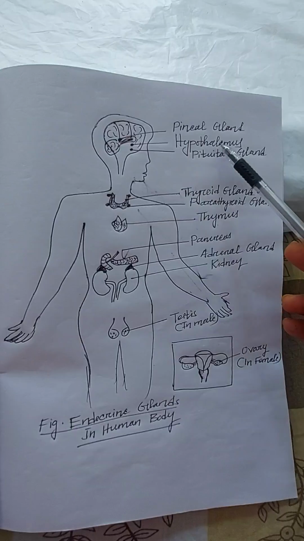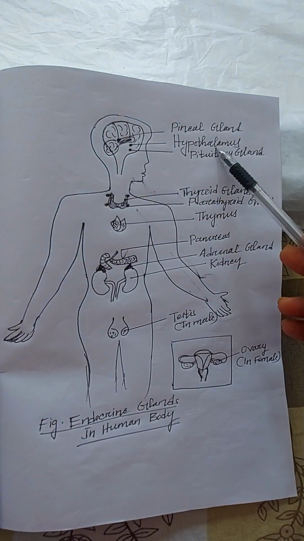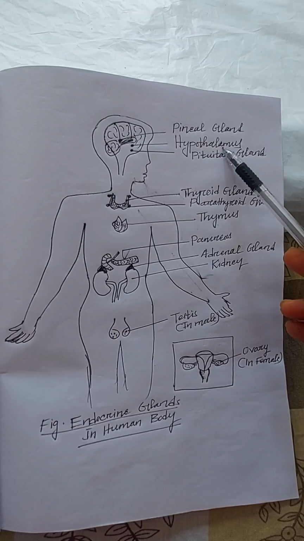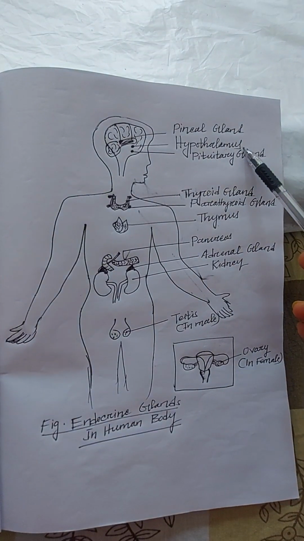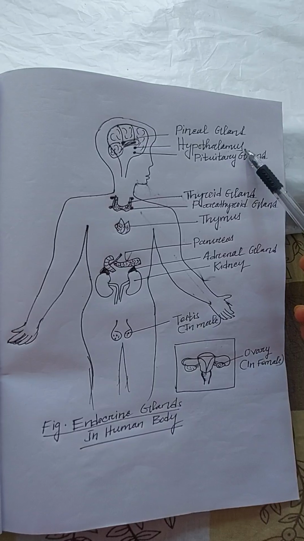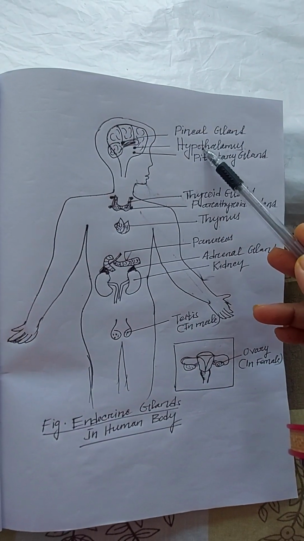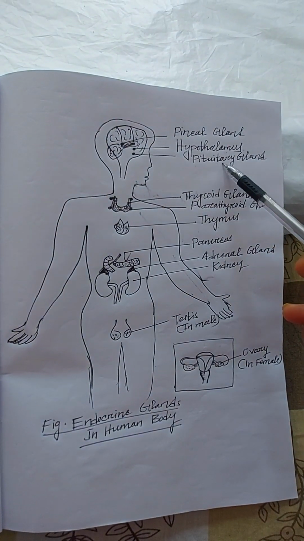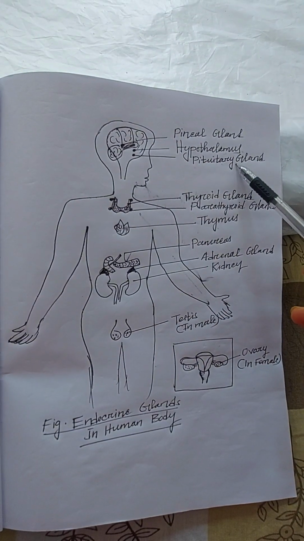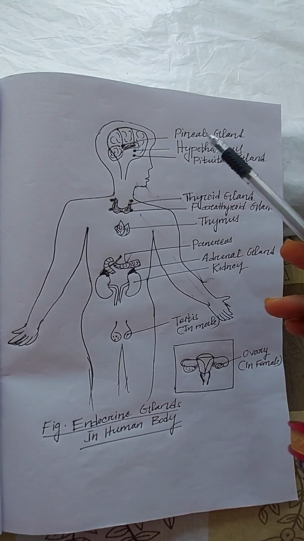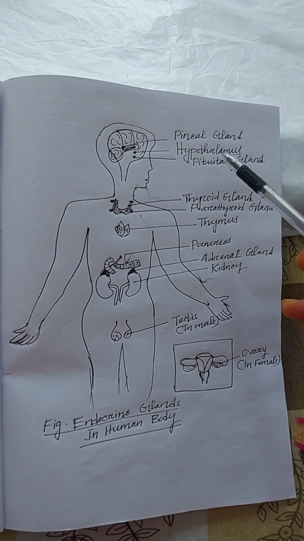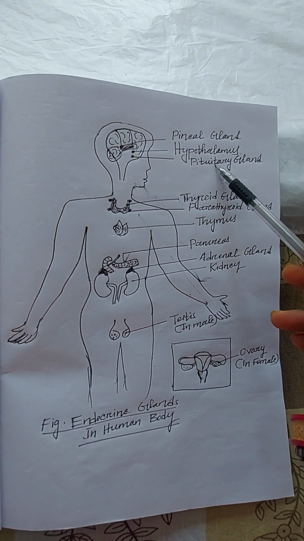So what are the functions? First of all, what is the function of the hypothalamus? The hypothalamus also acts as a commander. The hypothalamus always commands the pituitary gland to secrete all the hormones from the pituitary gland. That's why it is called the master or commander of the pituitary gland.